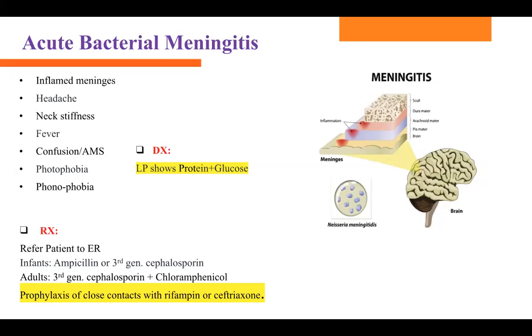But what is very important? Most of the time it's happening to the pediatric patient, okay? So we have to treat close contact family members. If mom and dad are taking care of the child, we have to treat them. If grandparents are taking care of the child, we have to treat them. Prophylaxis treatment for close contact family members is rifampin or Rocephin. It's RR: rifampin or Rocephin. That is also known as ceftriaxone.